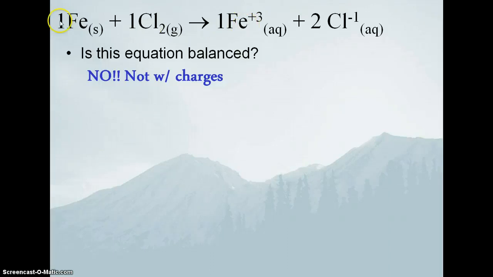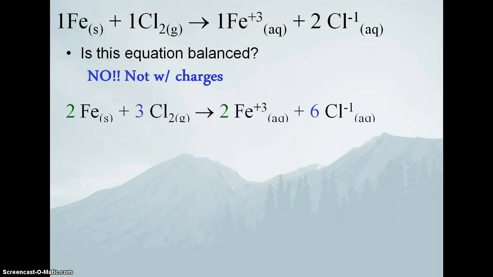Because if you look, the total charge on the left-hand side is oxidation state of 0, oxidation state of 0. The total oxidation state on the right-hand side is +3 and -2. 2 times -1 is -2. So I lost an electron somewhere. I have a net +1 charge on the right-hand side and a net 0 charge on the left-hand side. Well, that can't happen. I have to balance the electrons. So we can do that easily.